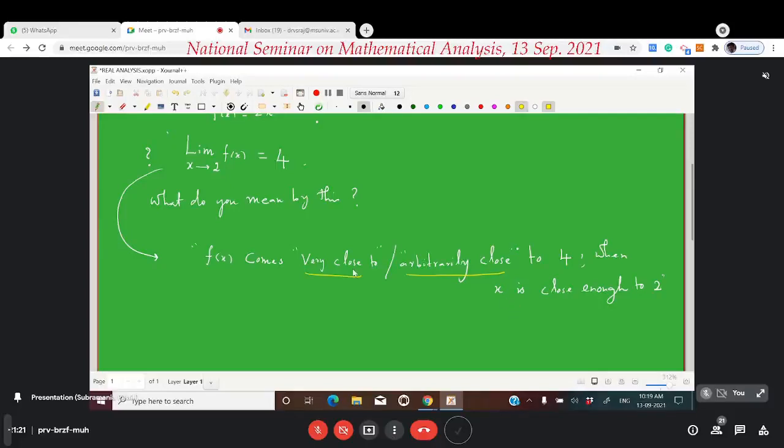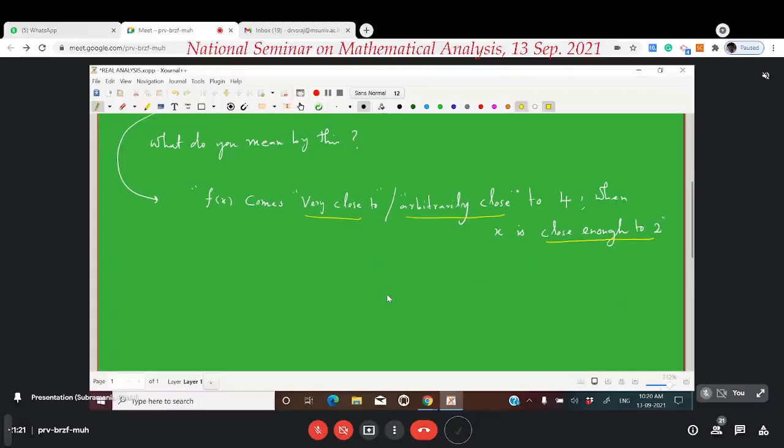That is, the value of f of x comes arbitrarily close to 4, or very close to 4, when x is close enough to 2. This is the way we understand it in our higher secondary. Now, we have to make things precise, because if you have no precision, you may not be able to prove theorems. So now we have to make things precise. Dear students, try to understand.